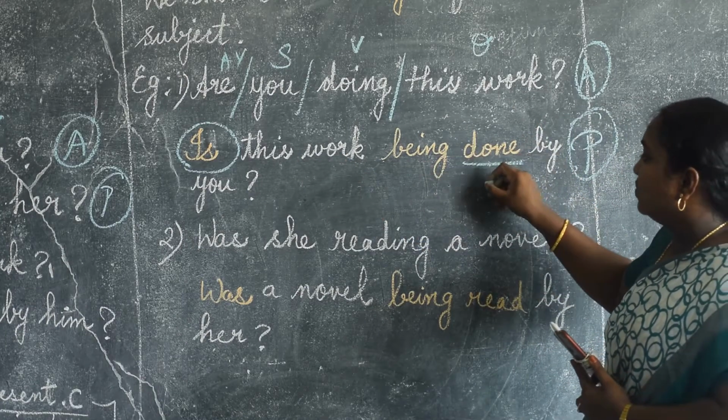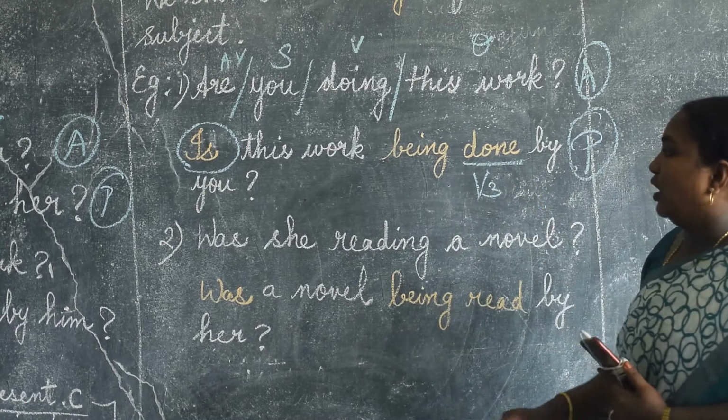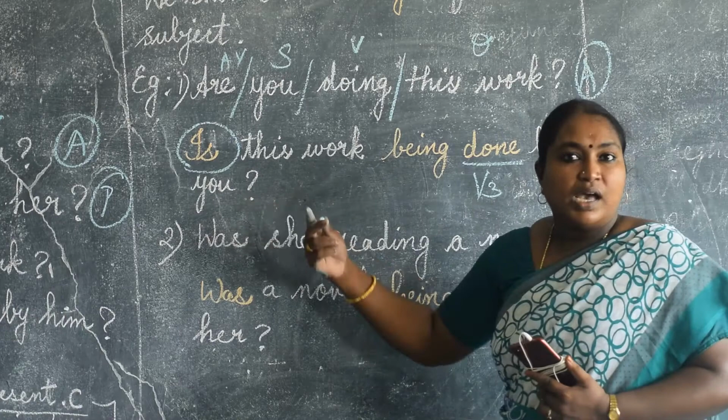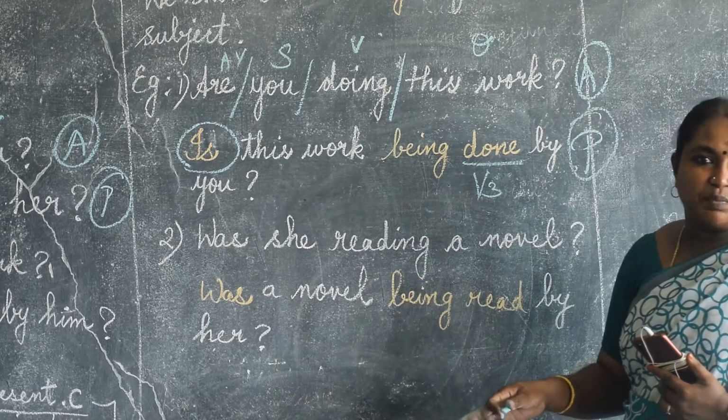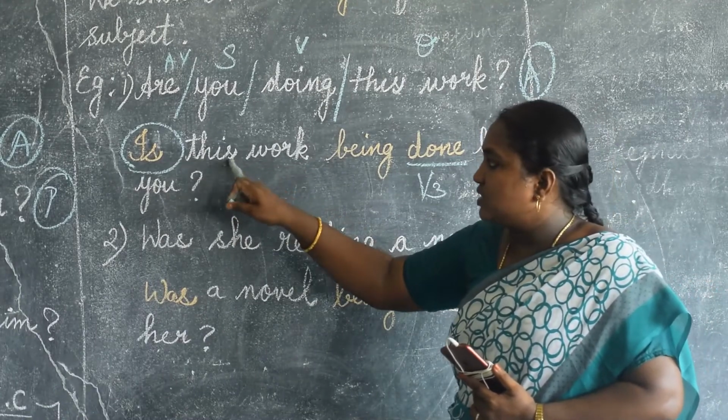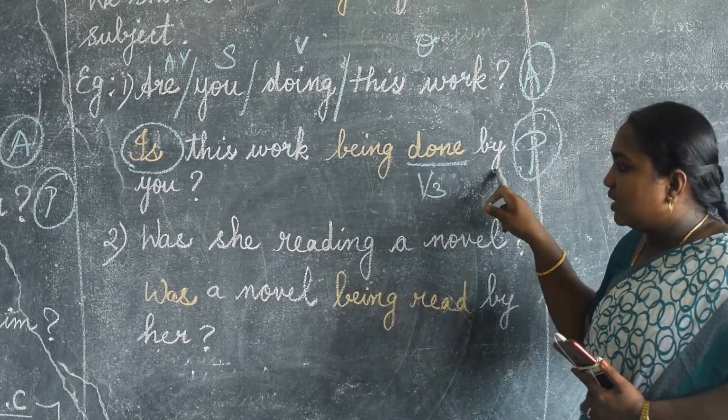As usual, the main verb should be in the V3 column. Is this work being done by you? As usual, the objective or subjective pronoun, you only. Okay. Have you understood this? Is this work being done by you?